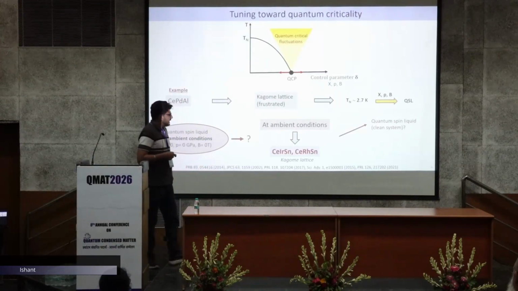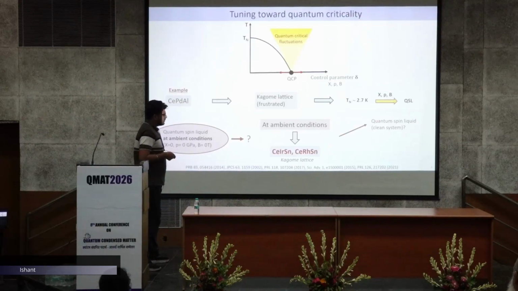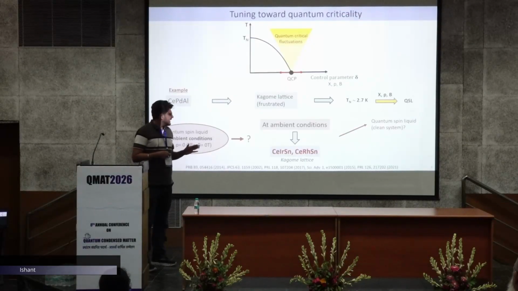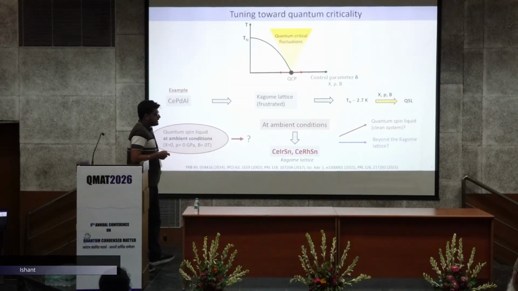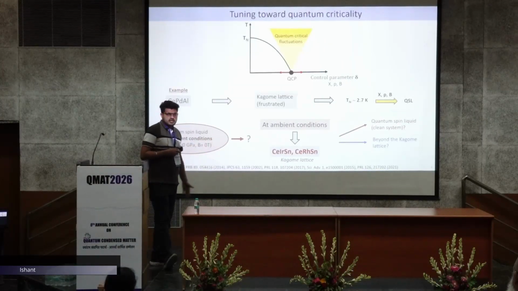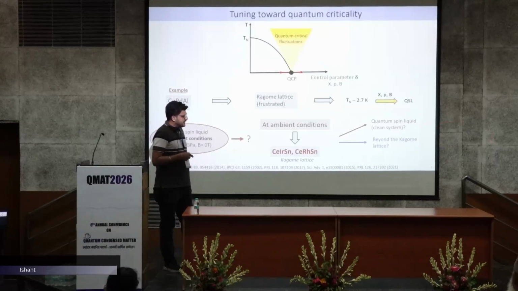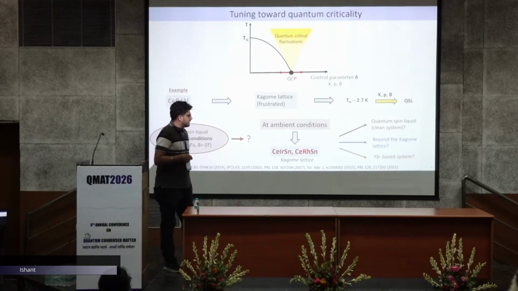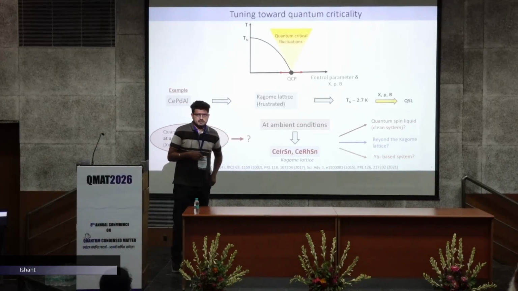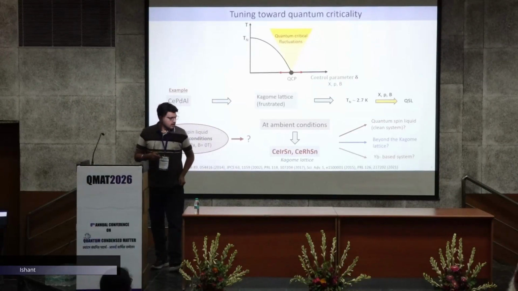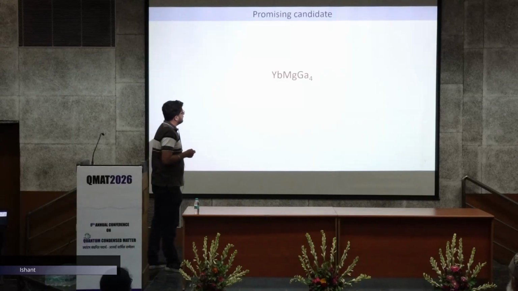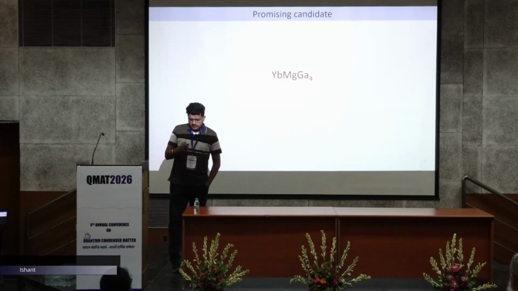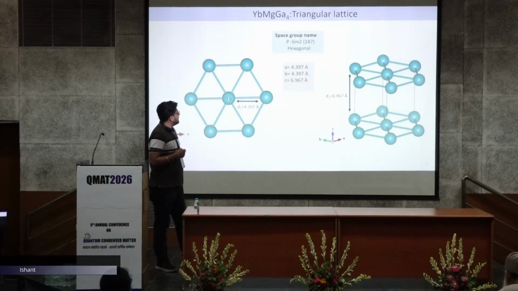And also here you can see both of the compounds are only cerium based atoms which have the same Kagome type structure. So the next question: can we achieve this exotic quantum spin liquid state in lattices other than the Kagome lattice, as well as with atoms other than cerium, especially in ytterbium systems, which could be more exotic? So by looking at this, we have found ytterbium magnesium gallium 4 is a promising candidate, in which ytterbium is a magnetic element and is arranged in the triangular lattice.